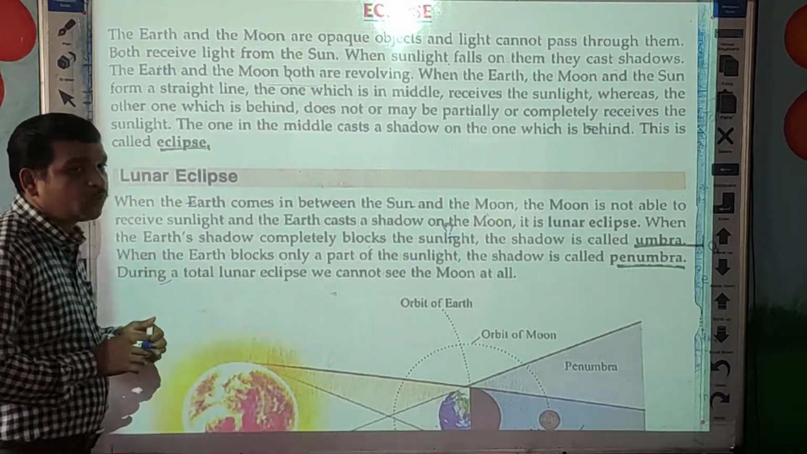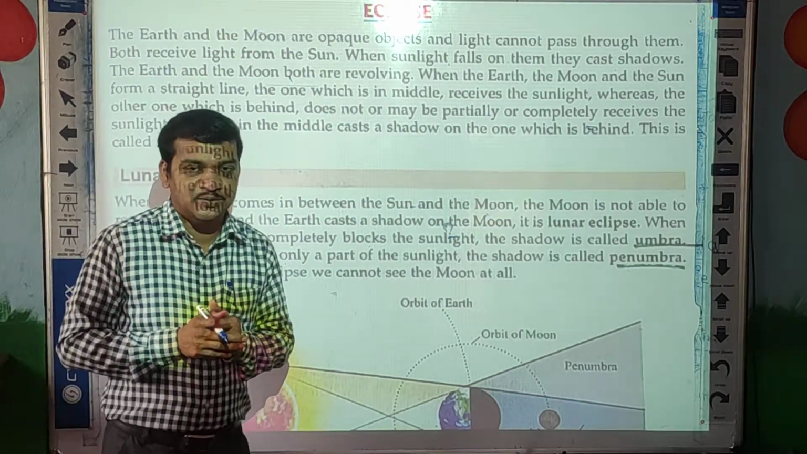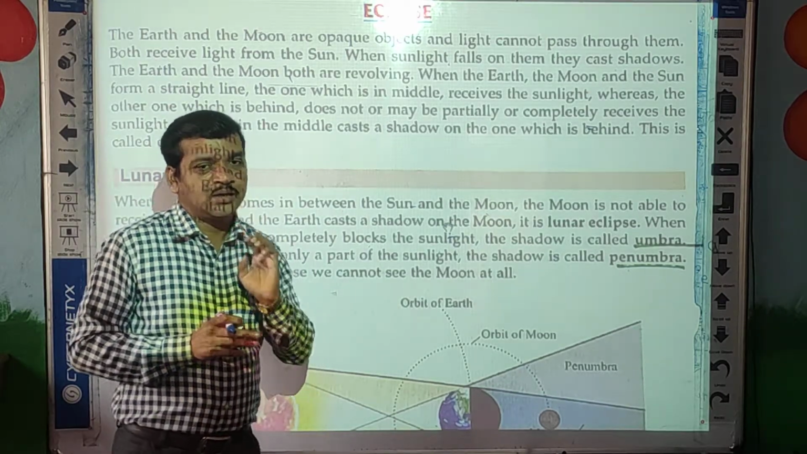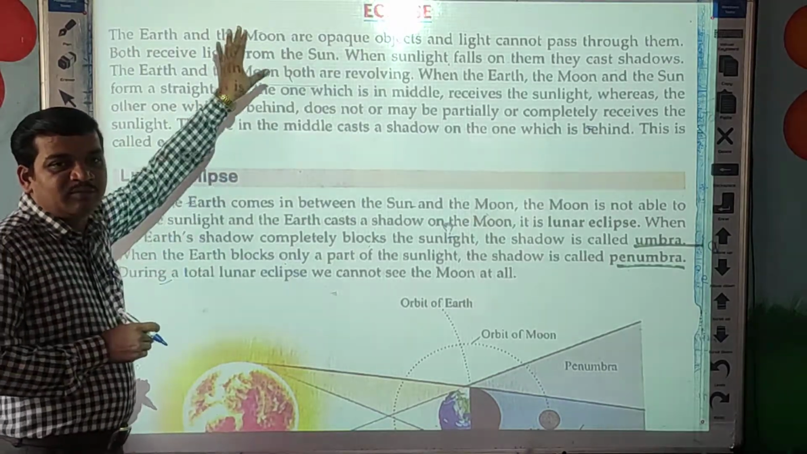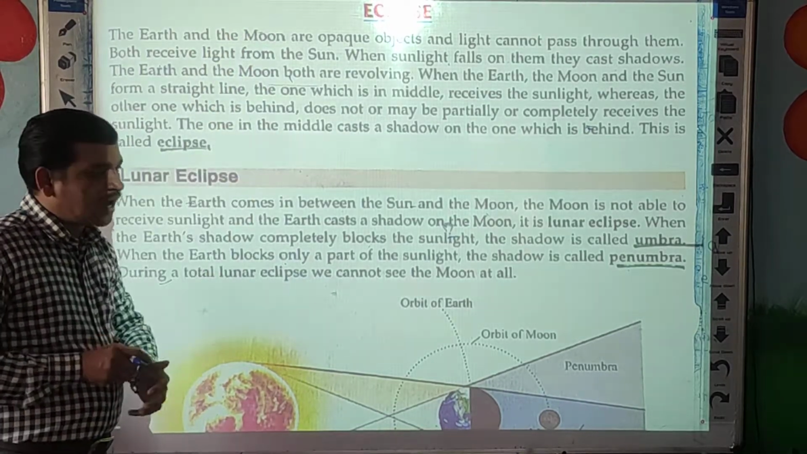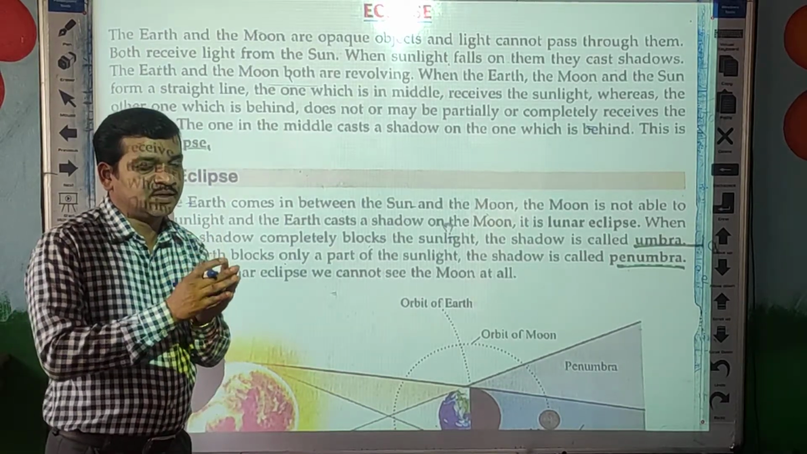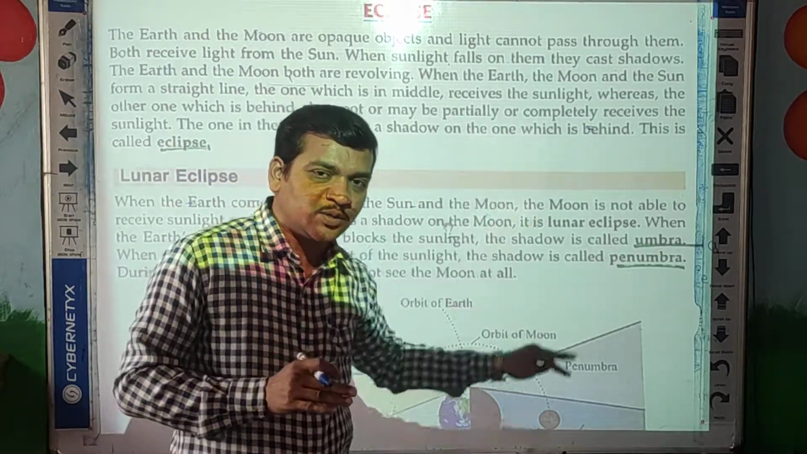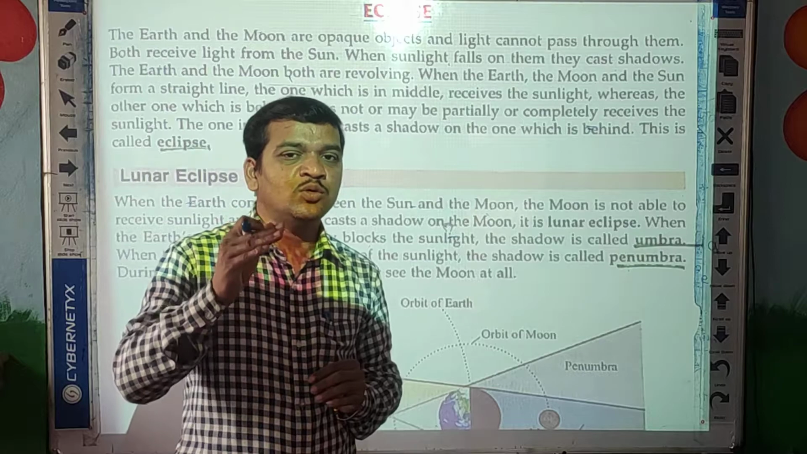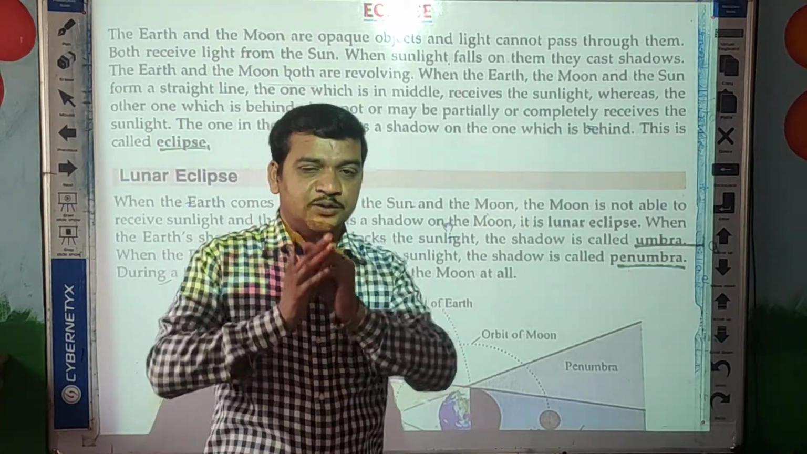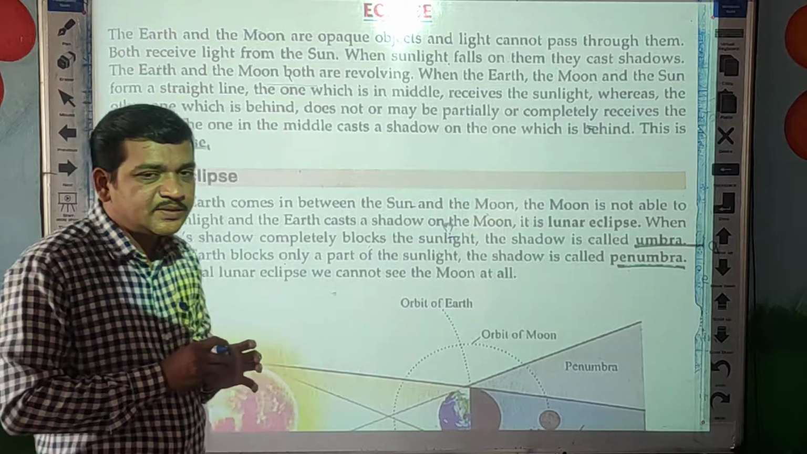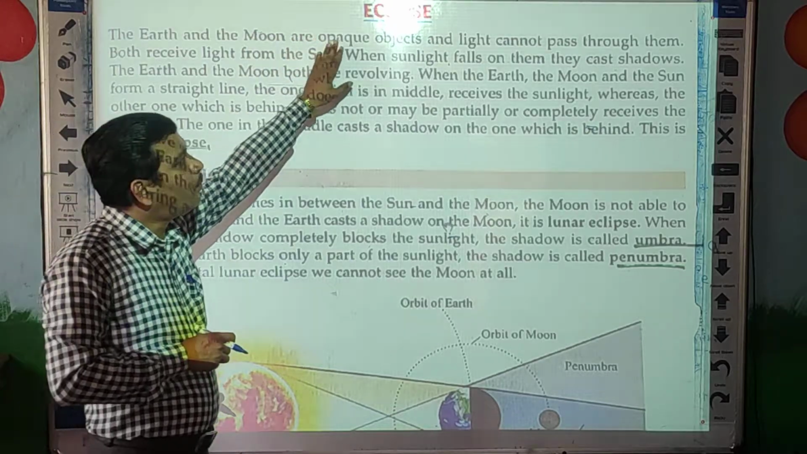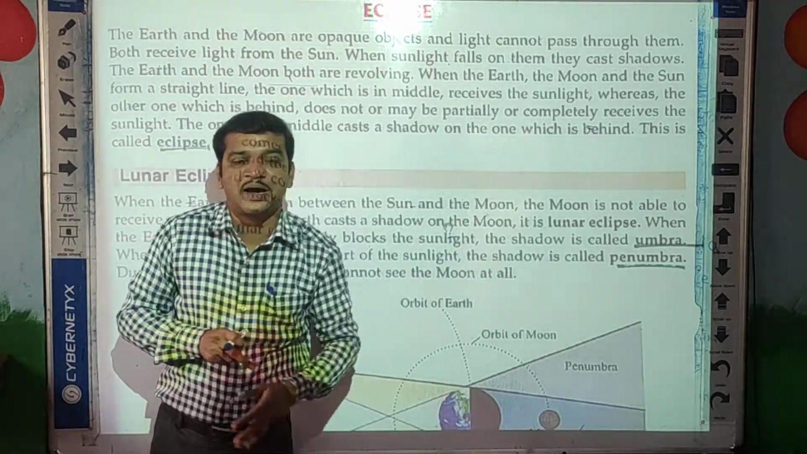So we will see what happens actually during this eclipse. Okay. So we will see about eclipse, Earth and Moon. Okay. In our solar system, we know the sun is there, Earth is there. Okay. So Earth revolves around the sun as well as Moon revolves around the Earth. So this is one natural phenomenon. Okay. So the Earth and the Moon are opaque objects and light cannot pass through them.